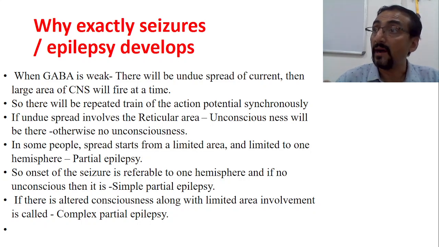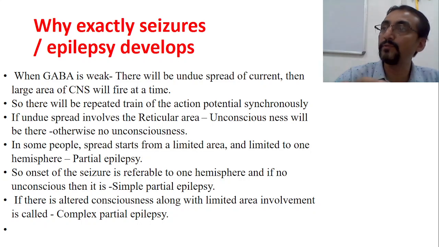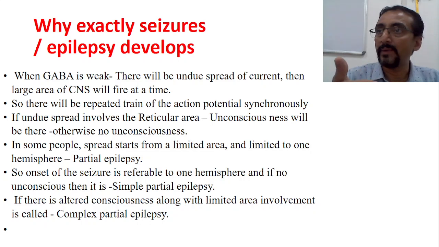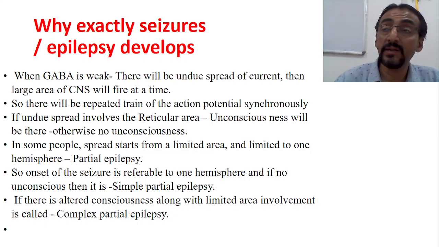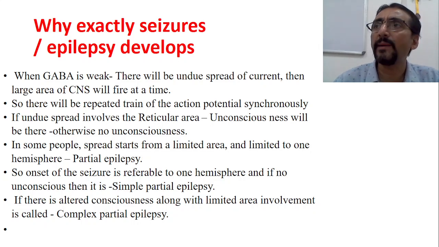That means GABA itself will change into glutamate, GABA itself will change into dopamine, or GABA itself will change into adrenaline, etc. So that we'll see later. Okay, now when GABA, which is predominantly an inhibitory neurotransmitter, is weak, what happens?